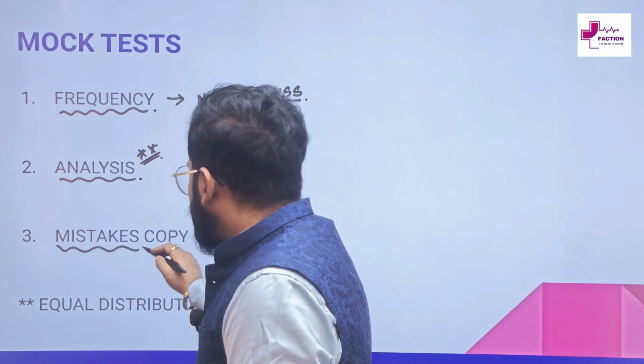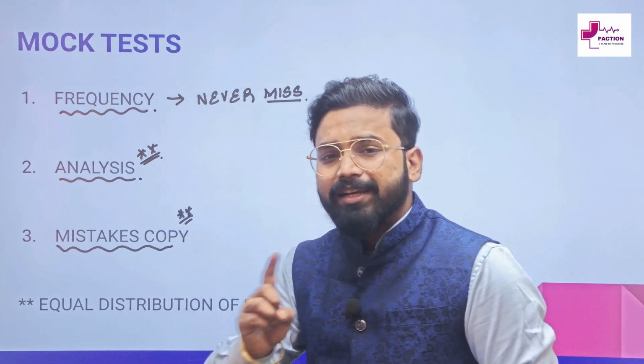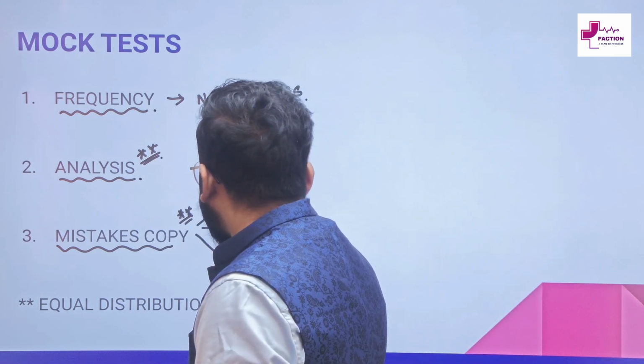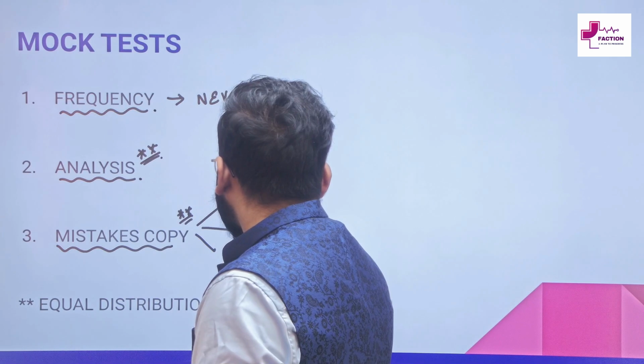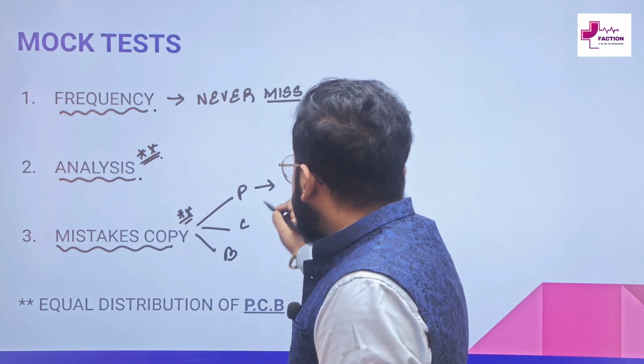Third is the mistake copy. If you do not have this, you will never see any improvement in score. Make 3 separate mistake diaries for physics, chemistry and biology. Write down each and every mistake.